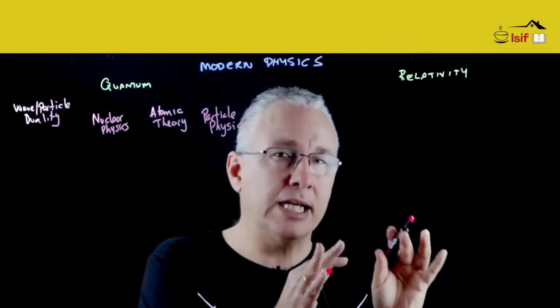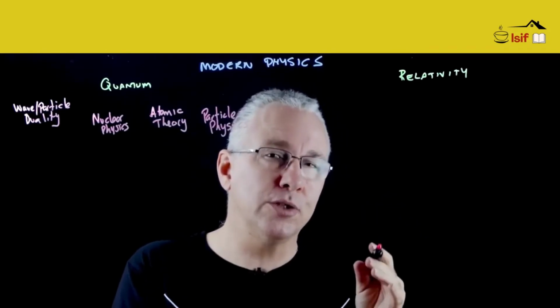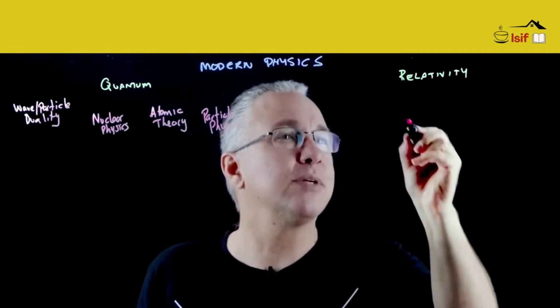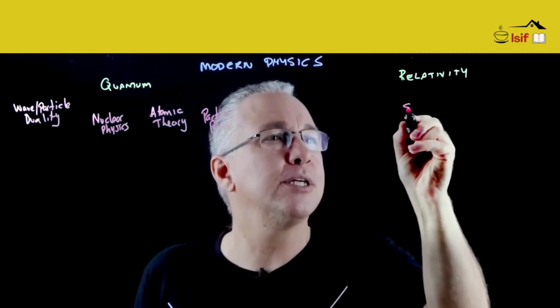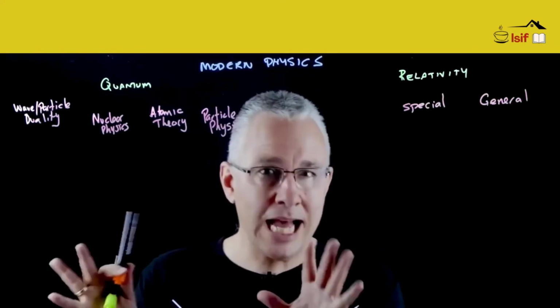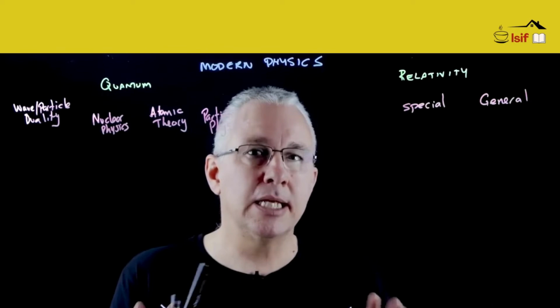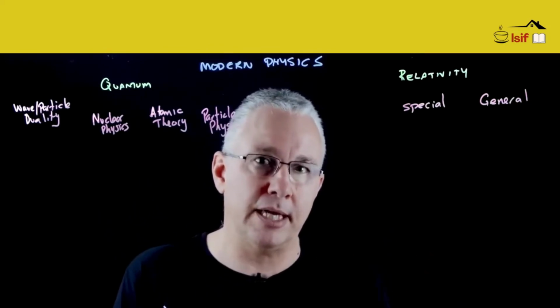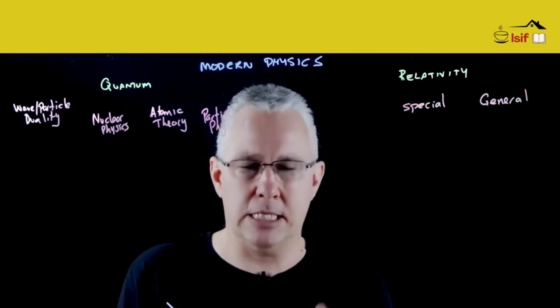In terms of relativity, we're going to divide this up into two areas. The first is the idea of special relativity, and I'm just going to write the word special, and then there is general. So now that we have our key disciplines, let's look at a little bit of the chronology. As we look at the various aspects there, we're going to see that they're also very interconnected.